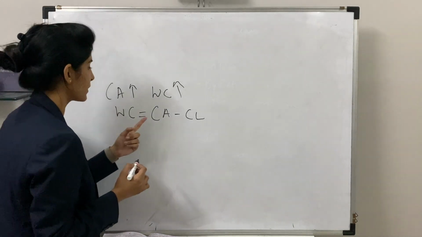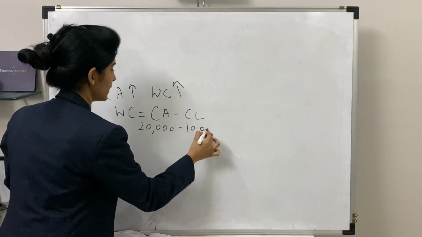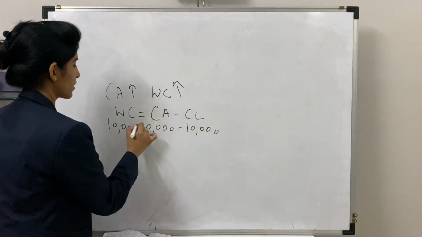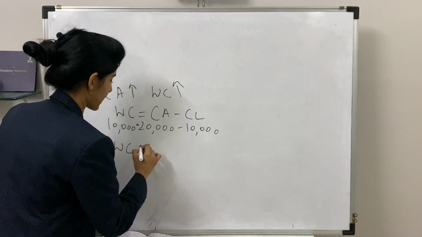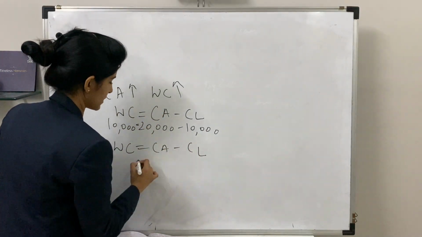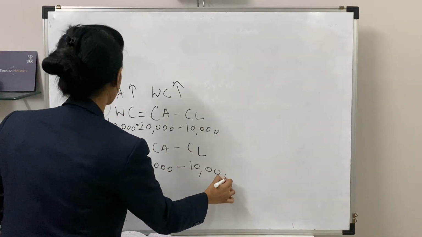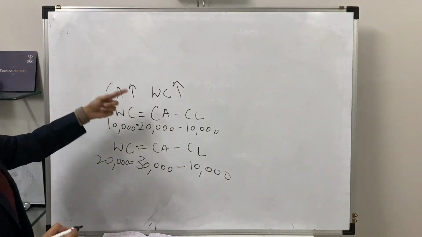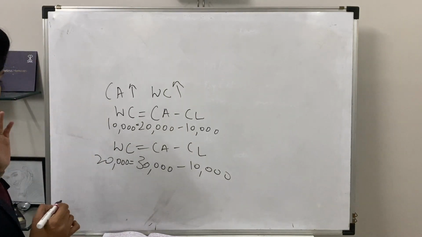If your current assets are 20,000 and current liabilities 10,000, your working capital will be 10,000. Second case, if your current assets increase by 10,000 to 30,000 and your current liabilities are 10,000, this will increase your working capital from 10,000 to 20,000. That means when your current assets are increasing, it will ultimately increase your working capital.